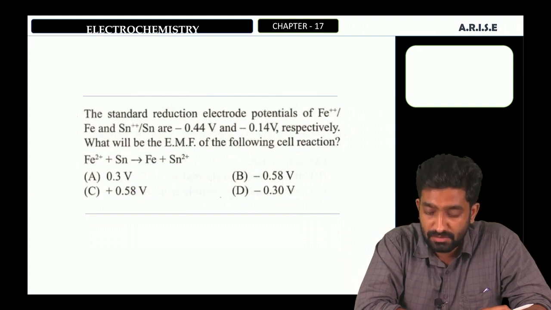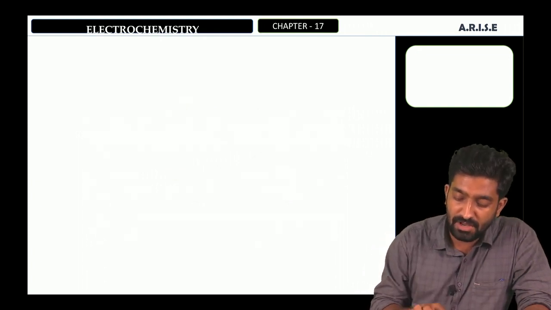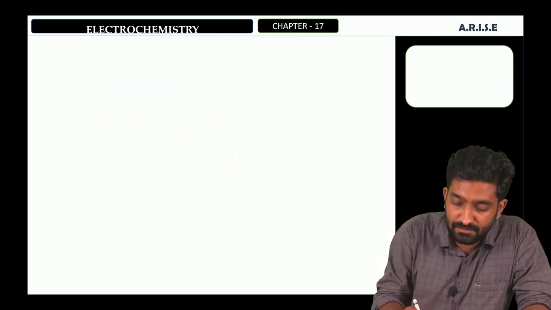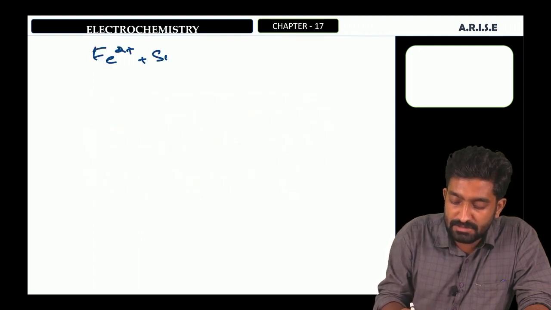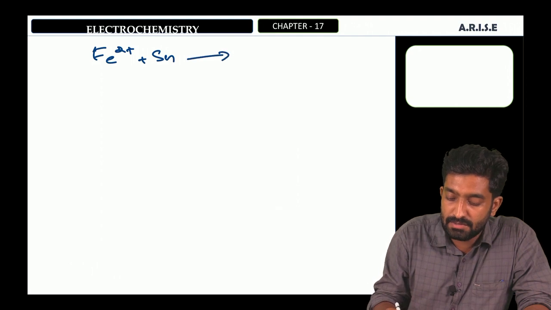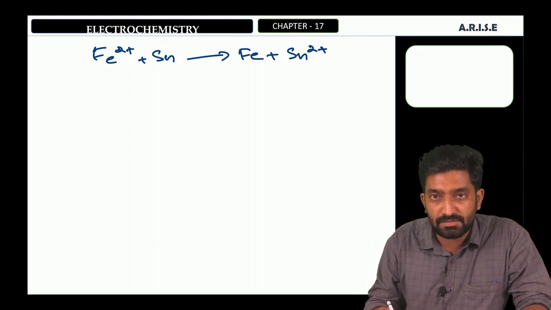We need to find the EMF of the cell reaction. First of all, we can write the overall reaction: Fe2 plus Sn gives Fe plus Sn2 plus. This is the overall reaction.